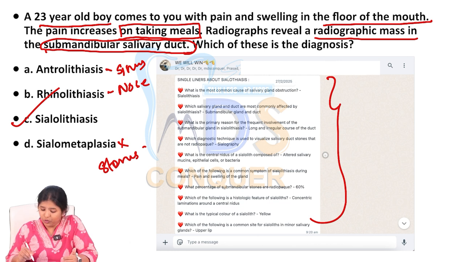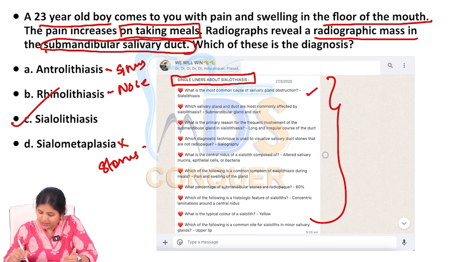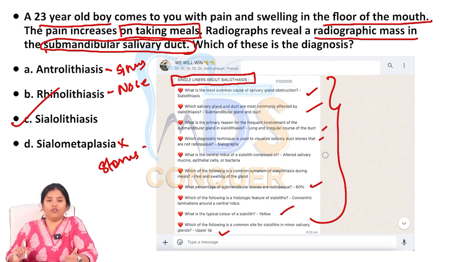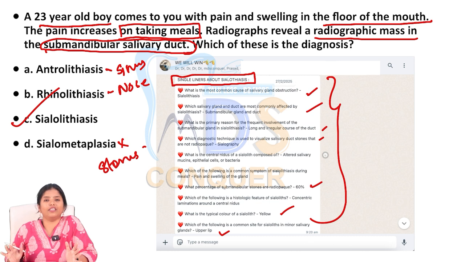Just before the exam, when we started our boot camp series, sir gave single liners about sialolithiasis. Which is the most common cause of salivary gland obstruction? What is the most commonly affected duct? What is the reason for that? How many stones are radiopaque? What is the color? What is the common site? Everything about sialolithiasis has been discussed in our WhatsApp discussion, so no going wrong in this simple and easy question.